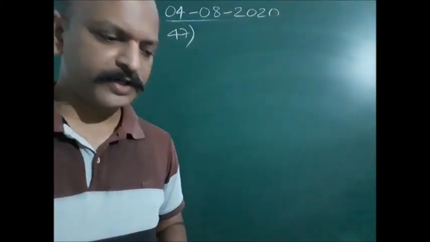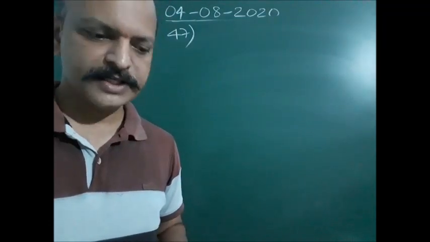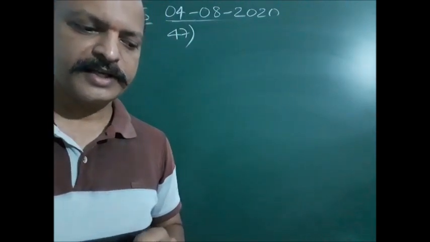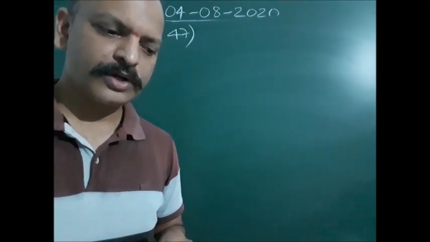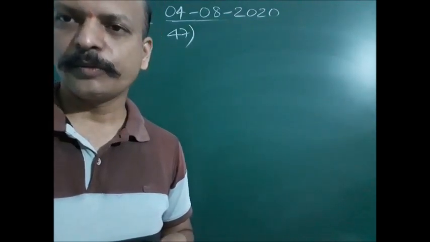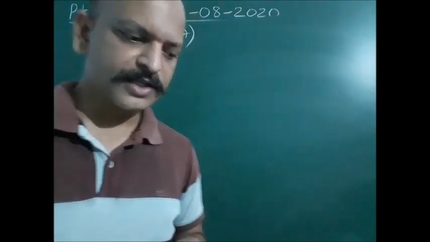Next, let us see the question number 47. Temperature of 5 moles of a gas at constant volume is changed from 100 degrees Celsius to 120 degrees Celsius. The change in the internal energy is 80 joule. The total heat capacity of the gas at a constant volume will be, in joule per Kelvin, is. Okay, so total heat capacity is asked to calculate.